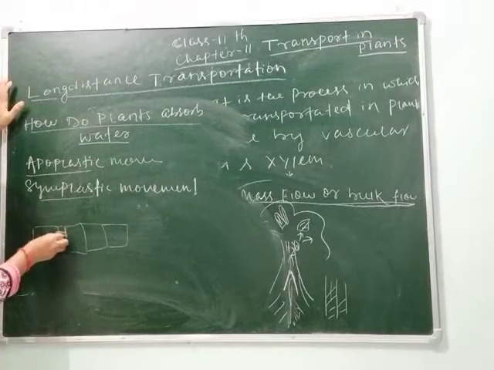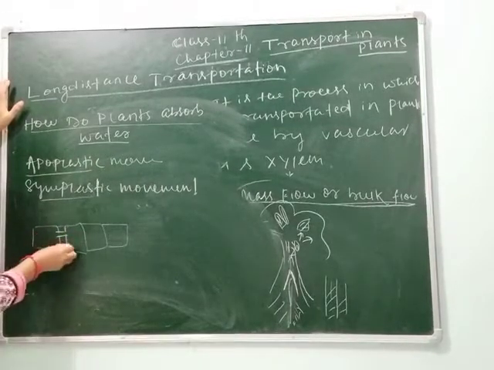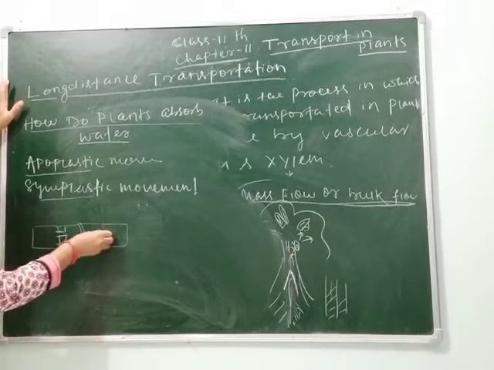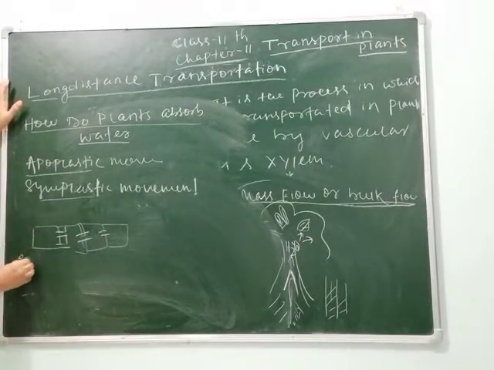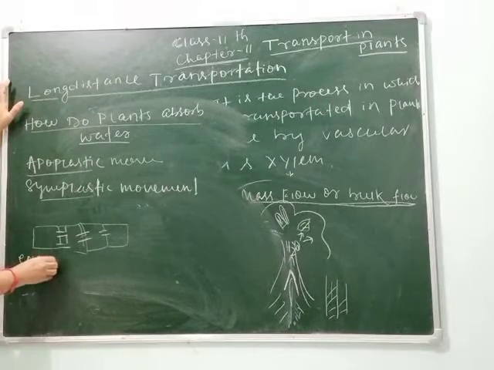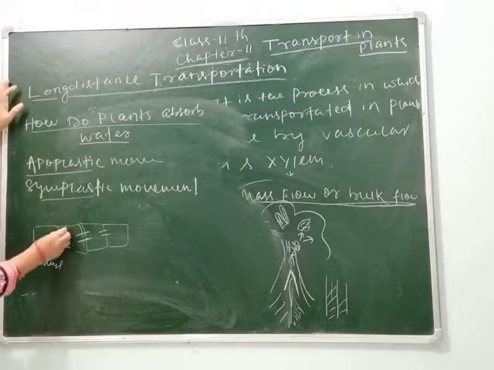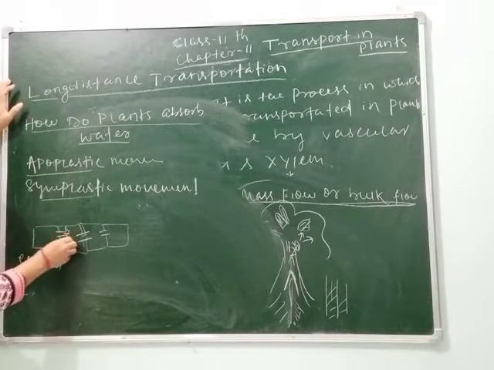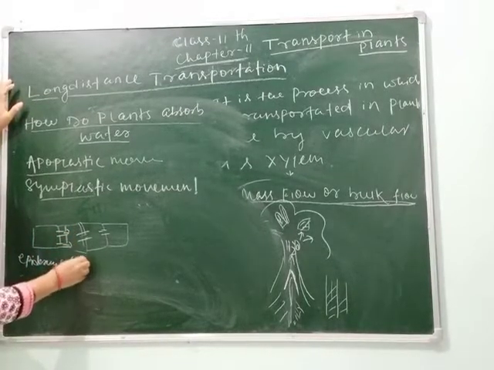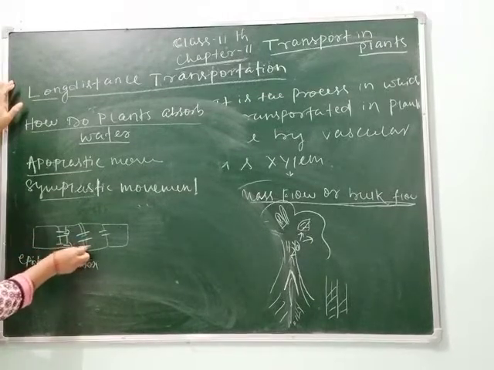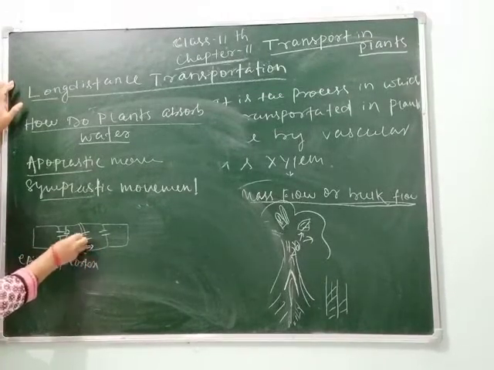Clear? So here is the way to transfer. You can see here. So this part is your epidermis. Epidermis is the outer layer. Then this part is called the cortex. Just below the epidermis, the cortex is present, and here the cells are loosely arranged and allow the easy movement of water towards the rest of the parts like this.